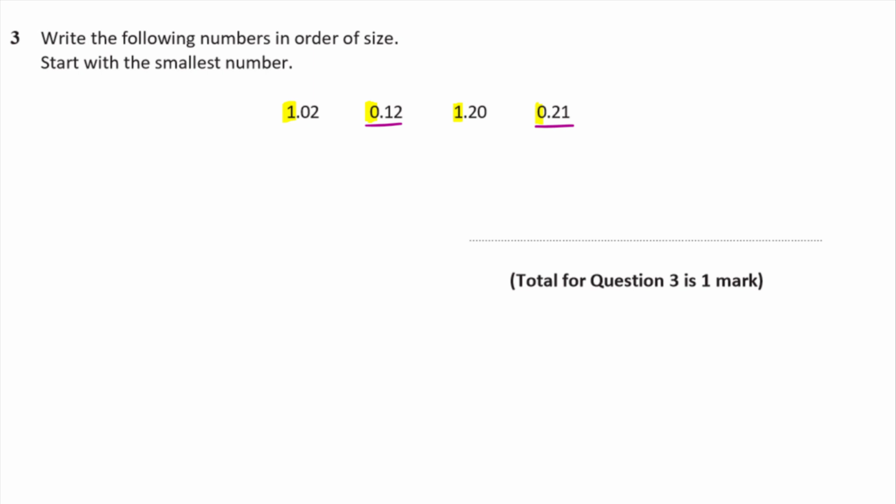Let's have a look at the next digit along. Next digit along, I've got a 1 and a 2. So we're going to pick the one with the smallest digit, and that is 0.12. So 0.12 is the smallest, and then 0.21 is the next biggest. Okay? Let's look at the second digit of our numbers that start with 1. I've got 0 and I've got 2. So again, picking the one that's got the smallest digit first, 1.02 is next and 1.20 is last. Okay, so 0.12, 0.21, 1.02 and 1.20.